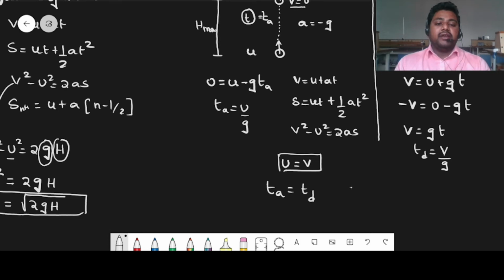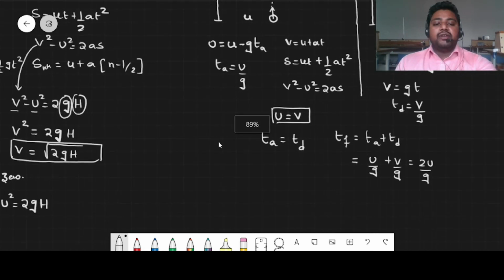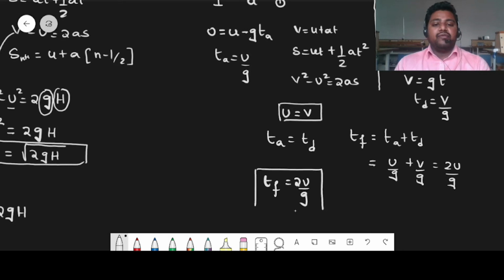Now you can take time of flight. Time of flight is a sum of time of ascent plus time of descent. If you are adding both u by g plus v by g, we can write it as 2u by g. Okay, so time of flight of this object can be written as 2u by g. Time of flight is equal to 2u by g.